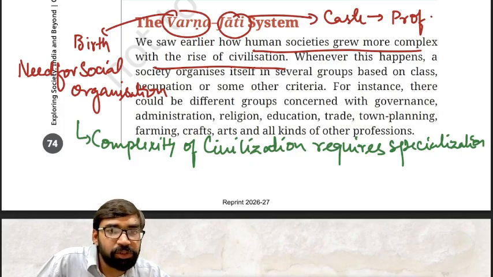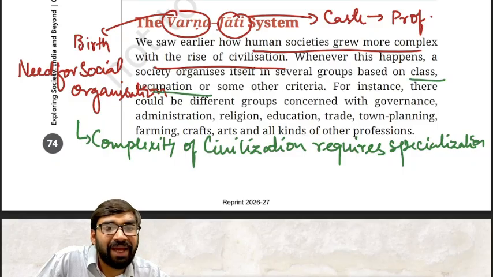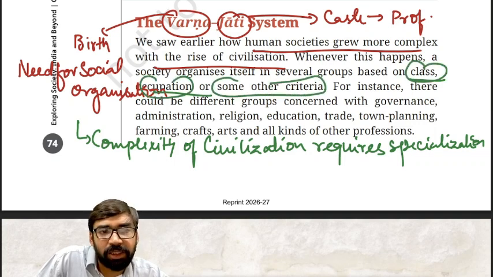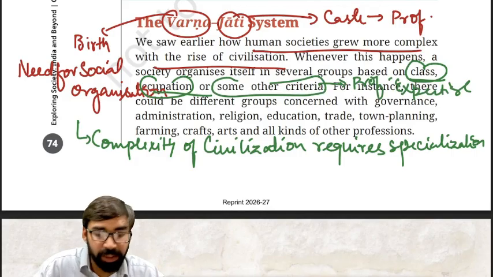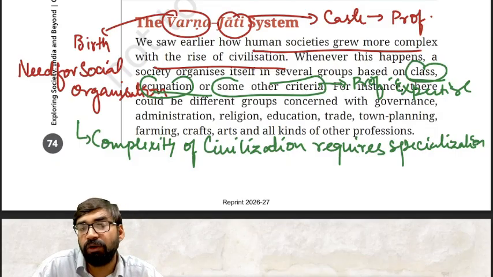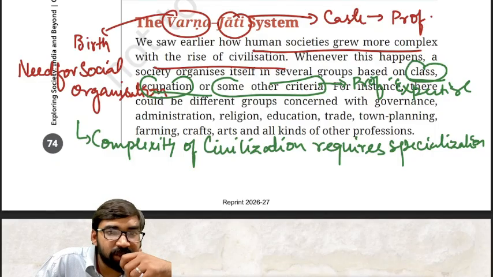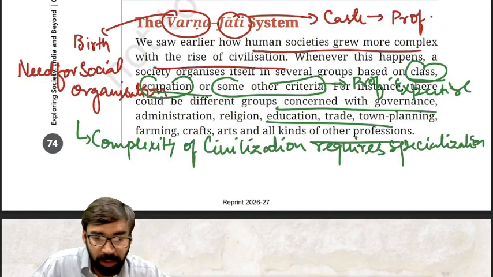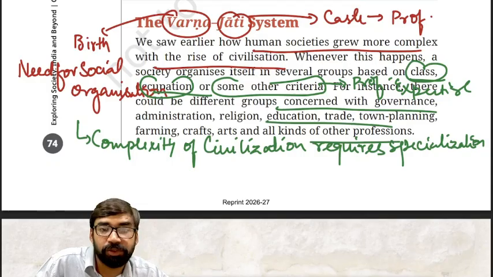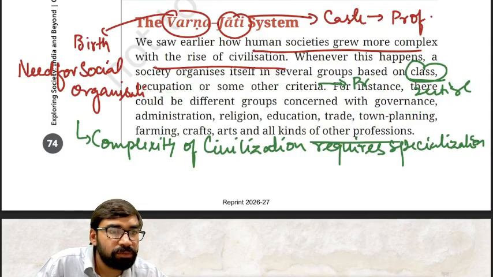So division was based on class, occupation, and professional expertise. Fine. So it actually enables efficient functioning of a complex society. Clear? Okay. Now, what were the necessary occupations? So we'll try to understand this also.